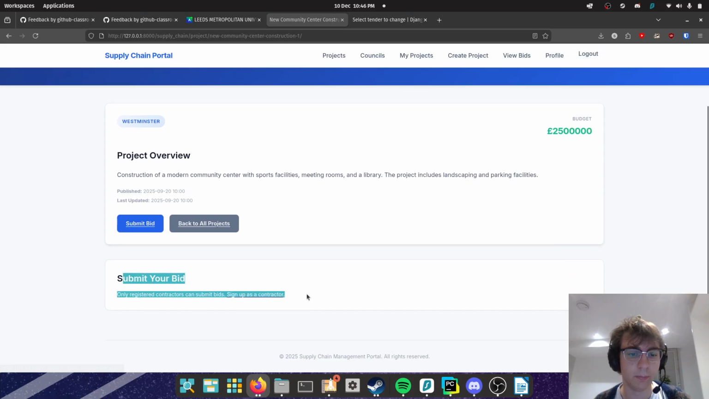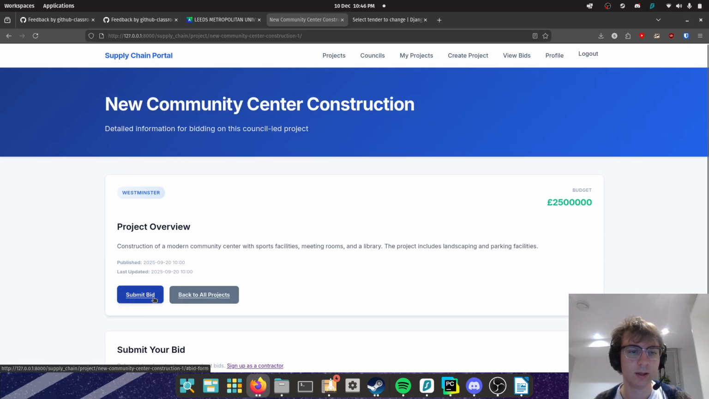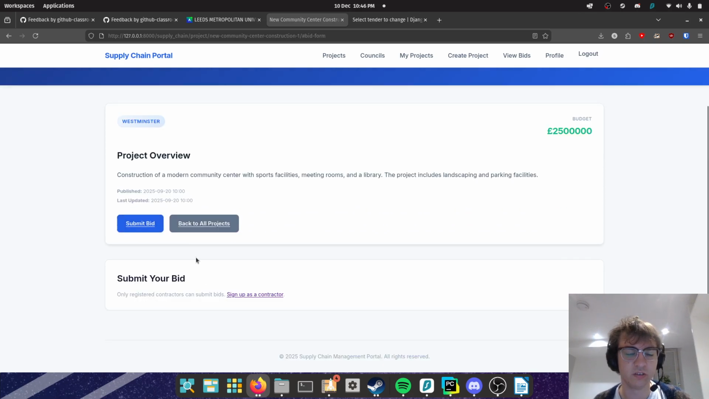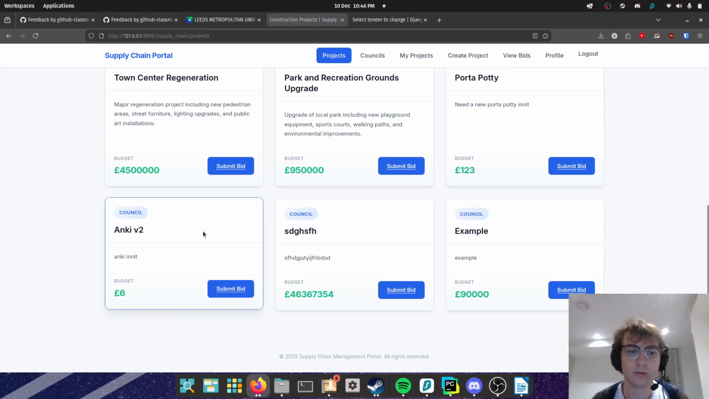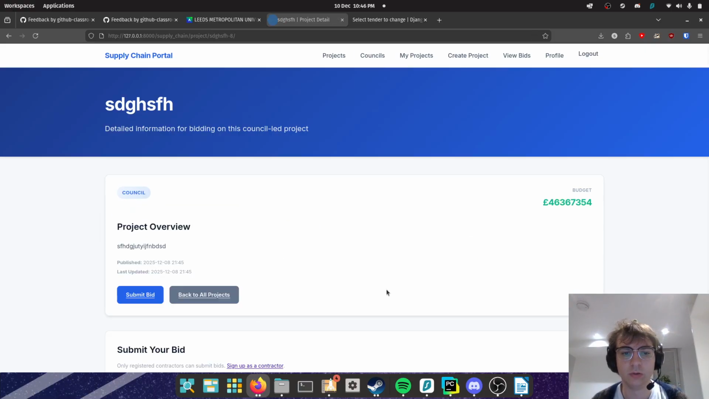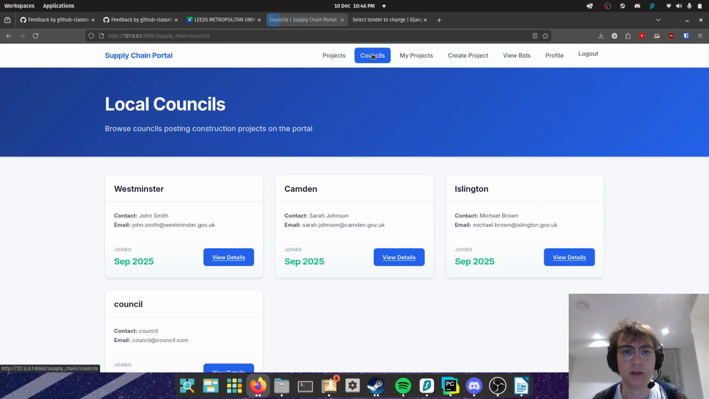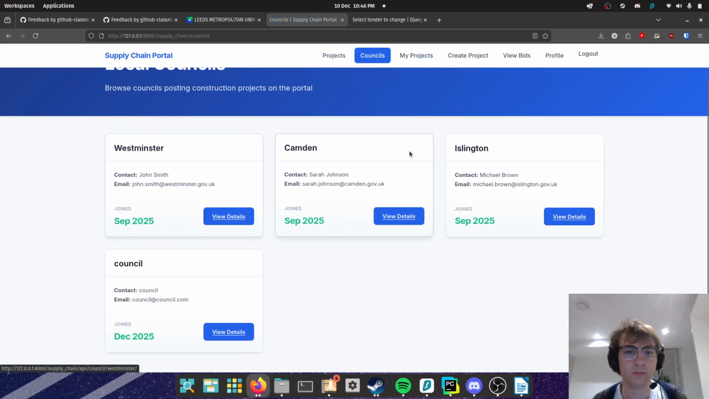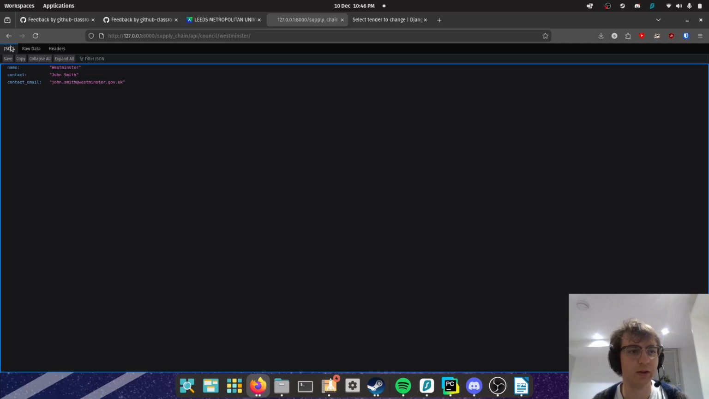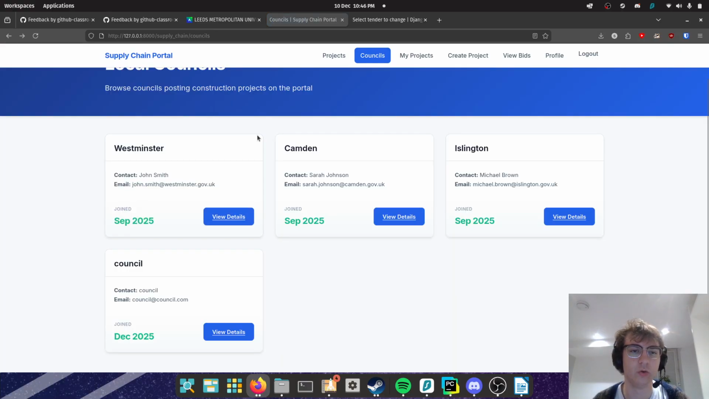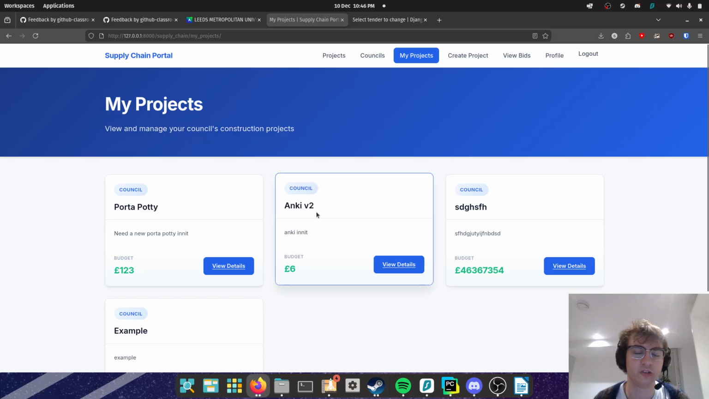You can't submit a bid unless you're a contractor. If you press submit bid, it just takes you down to the form that should be there, but we're not a contractor, so that's why we don't see it. And all of these work, so it's all fine. Councils lists all the councils. If you want a few details of the response in JSON, I don't know why that is. It's stupid.